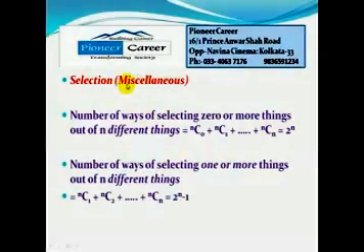Next concept is miscellaneous selection. Here in this case, first we will discuss the number of ways of selecting 0 or more things out of n different things. So if you are selecting 0 things out of n things, then we can do it in NC0 ways. If we are selecting 1 thing out of n things, then number of ways is NC1, or we will select 2, NC2, and so on. If we select n things out of n things, then NCn ways, and by binomial expansion this is equal to 2 to the power n.